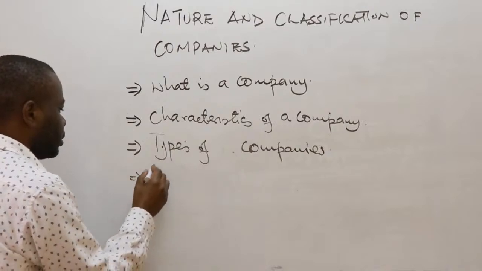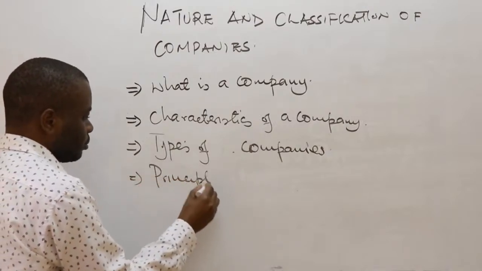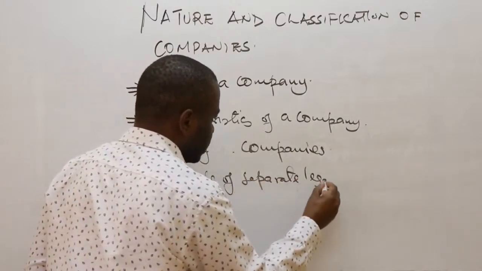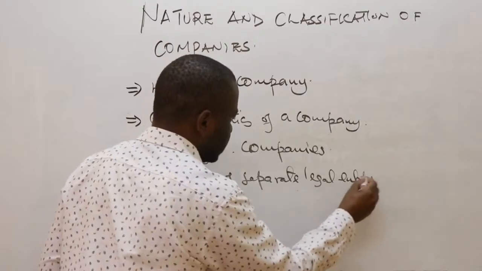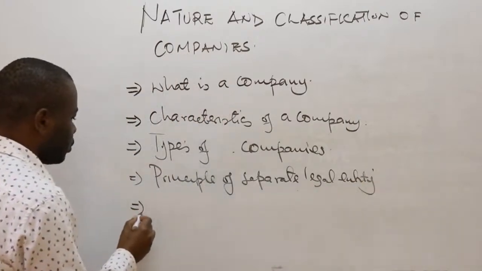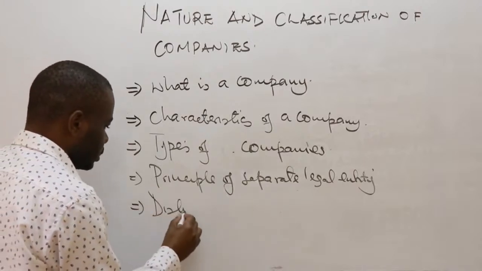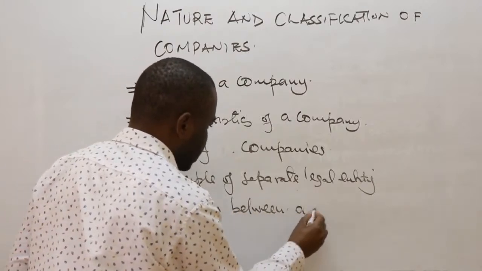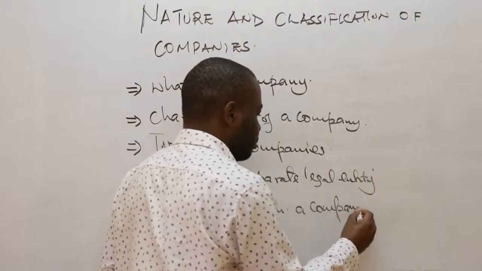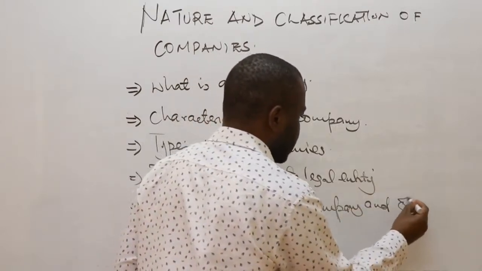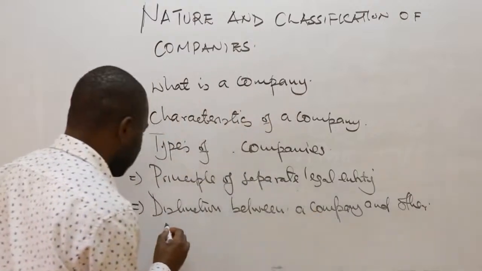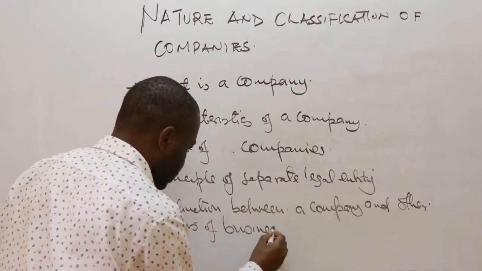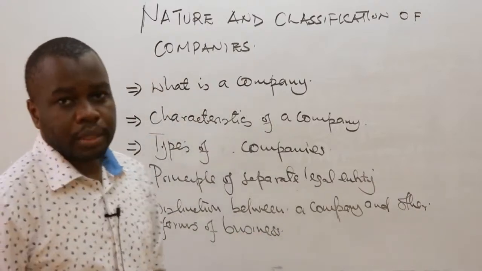Then know about the principle of separate legal entity. Then be able to know about the distinction between a company and other forms of business. So these are the key areas under the first topic of company law.